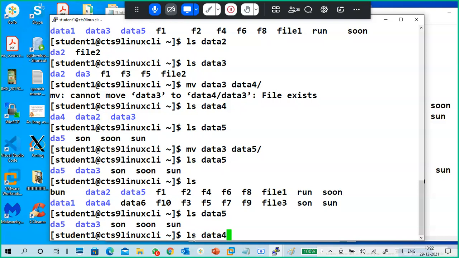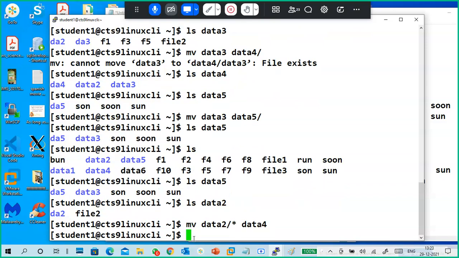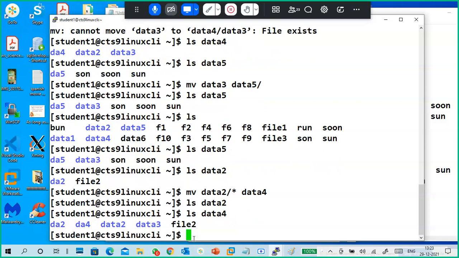ls data 4. Data 2 contains only two files. So what I'm going to do is move data 2 slash star to data 4. What happened? ls data 2: the content in data 2 is gone. ls data 4, and it went to data 4.